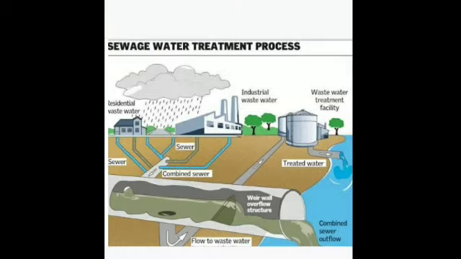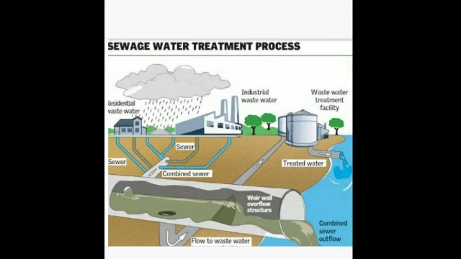Then domestic and industrial sewage should be treated at the sewage treatment plant. This is the treatment plant, or how this treatment process is done before it is released into the main water body. And so this removes toxic substances from water.